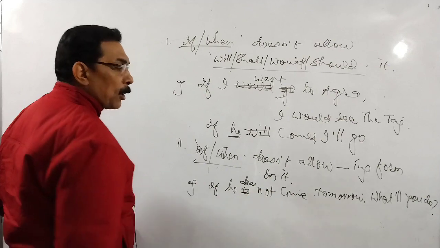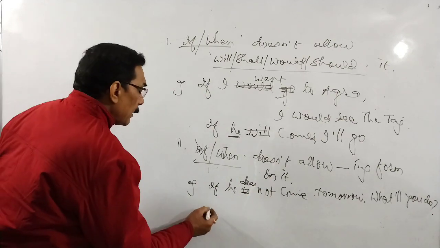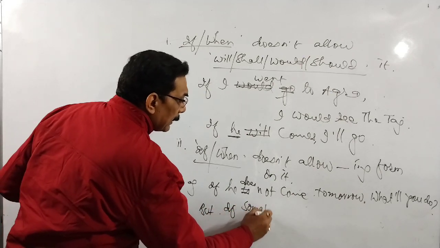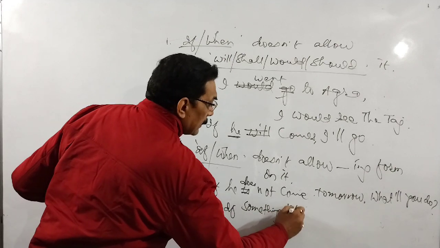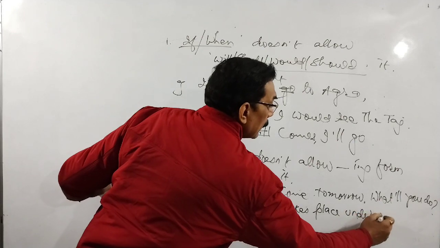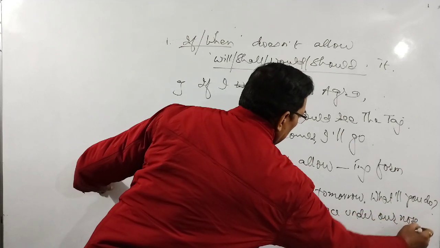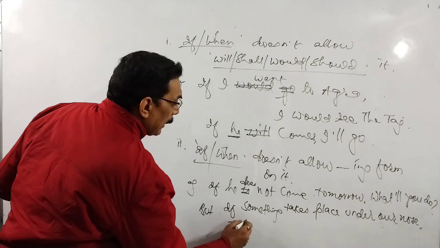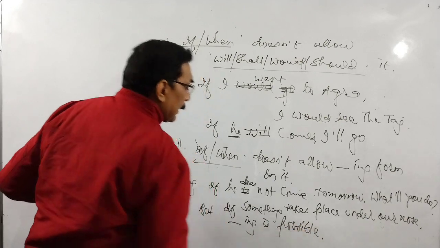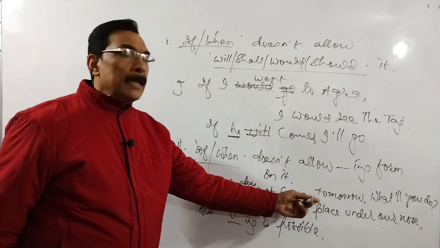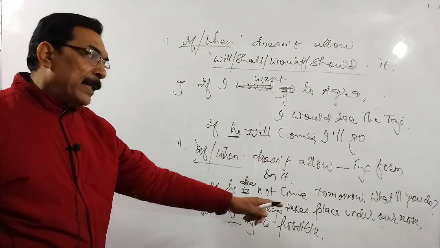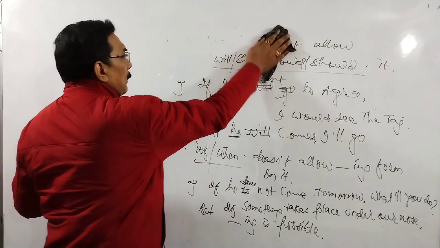So -ing is not possible, but one exception you see here: if something takes place under our nose. Under our nose means आंखों के सामने, so the -ing form is possible, तब ये possible हो जाता है। लेकिन यहाँ देखिए, sentence क्या tomorrow हो, so we can't see the things happening tomorrow, so the sentence has gone wrong. But now here, if something takes place under our nose, -ing is possible.